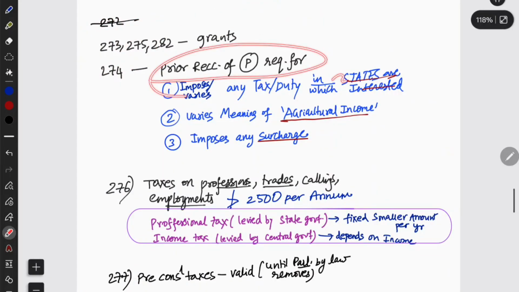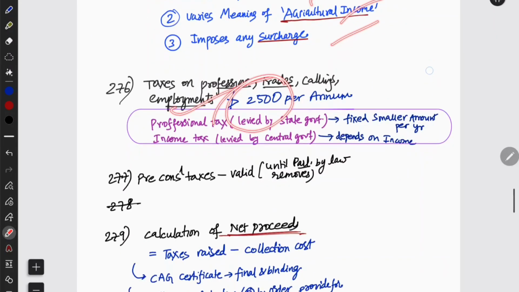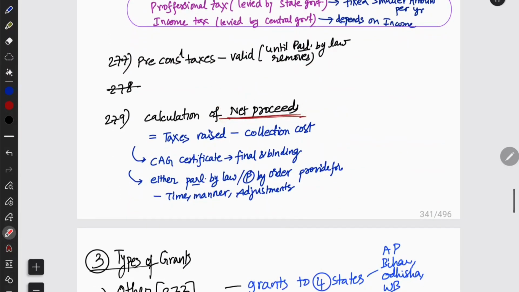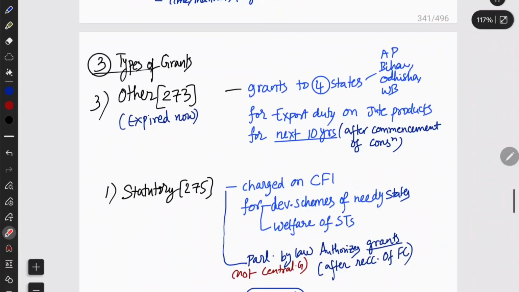And then we have seen prior recommendation of President is required for whom and whom, and the professional tax has a limit of 2500 per annum, and pre-constitutional taxes are valid until Parliament by law removes them, and how the net proceeds are calculated, and for it to be binding, CAG's certificate is mandatory. And now we are going to see three types of grants.